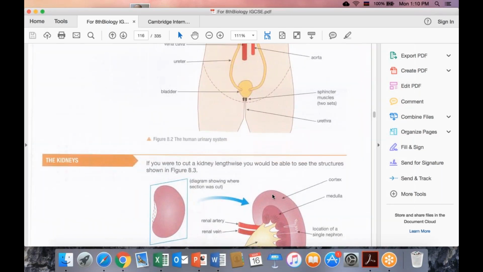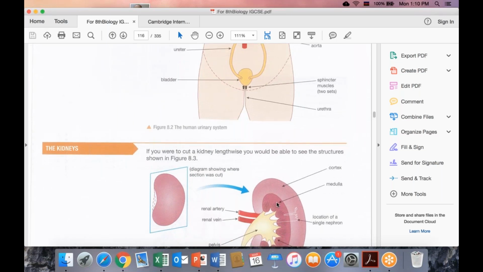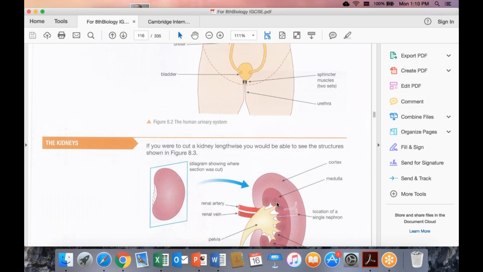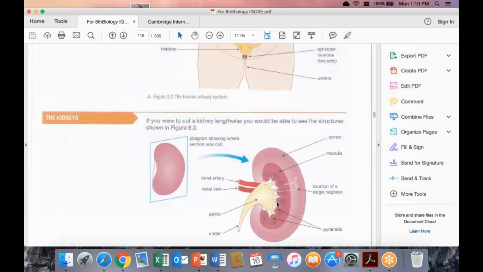So when you see this kidney structure, see where blood comes to here, and then in this part we need to know that this part is called cortex, and then this part is called medulla. Cortex and medulla, this is the structural part of the kidney. In the medulla there are, like the alveoli of the lungs, units of the kidneys, and these units are called nephrons. And by using these nephrons, we can filter the blood.